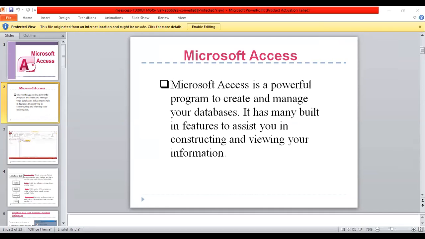Opening an existing database. Here are all the existing files. The white box gives you the most recent databases you have used. If you do not see the one you had created, choose the more files option and hit OK. Otherwise, choose the database you had previously used and click OK.